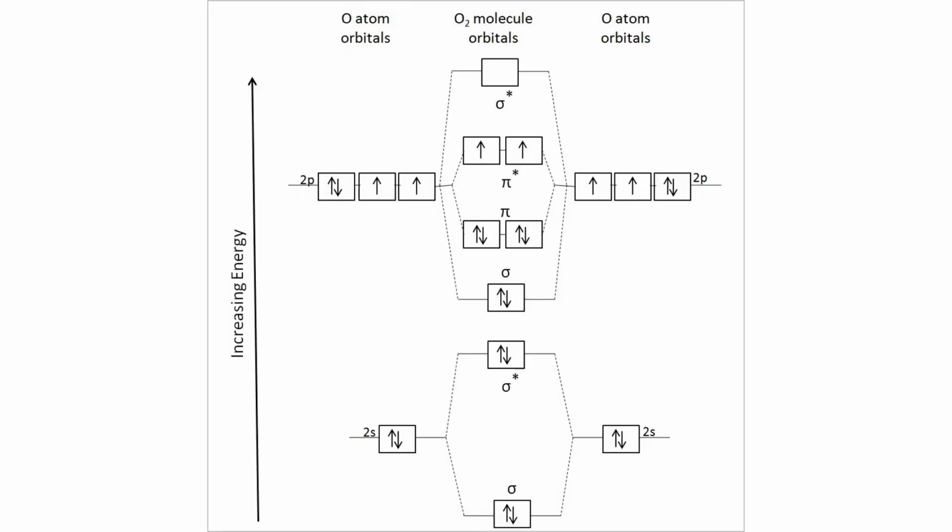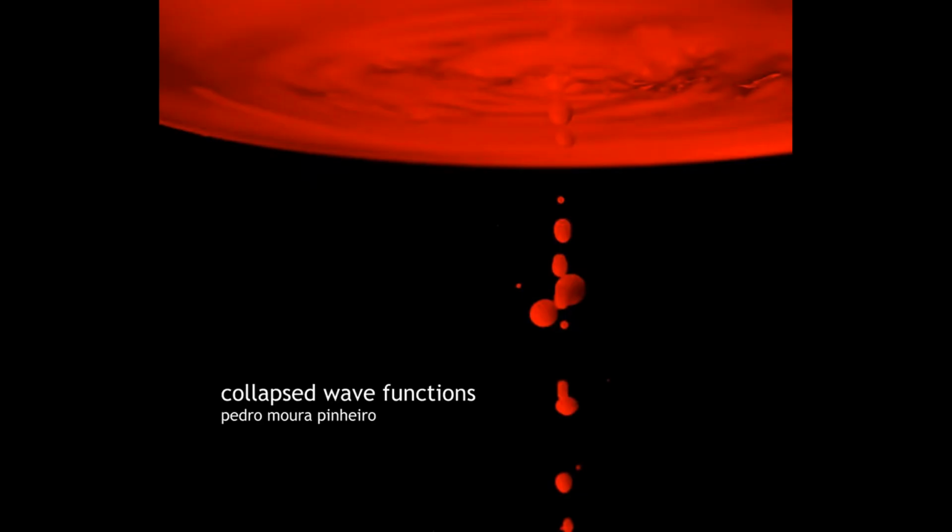Molecular orbitals are another important concept in quantum chemistry. A molecular orbital is a mathematical function that describes the behavior of electrons in a molecule. It provides information about the probability of finding an electron in a particular location in the molecule. In the next segment, we will explore the concept of wave functions in more detail and see how they are used to describe the behavior of particles in quantum mechanics.